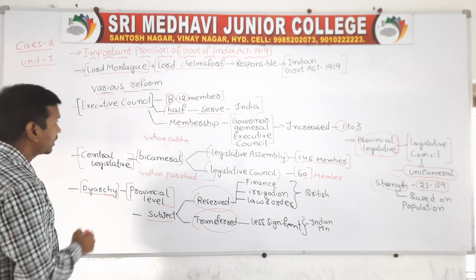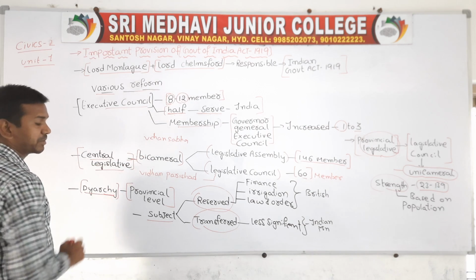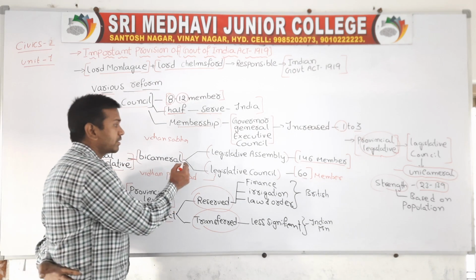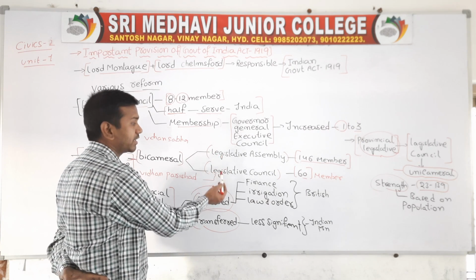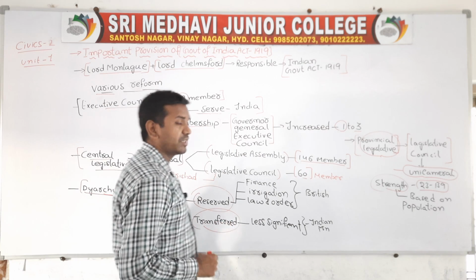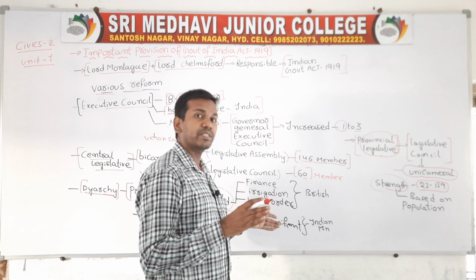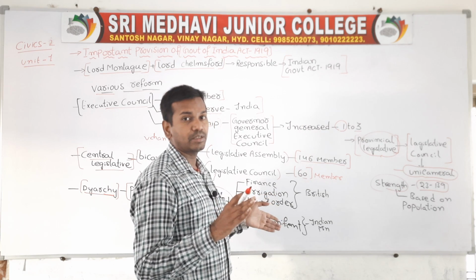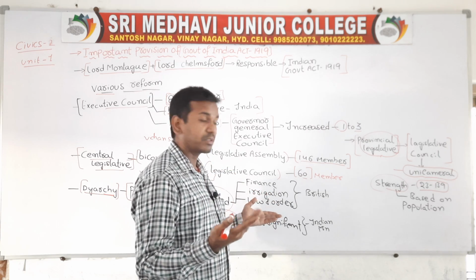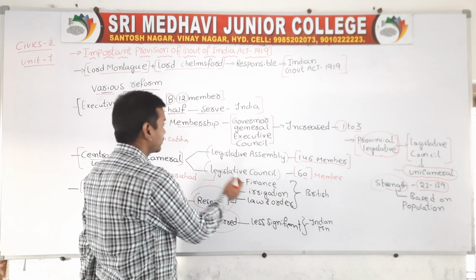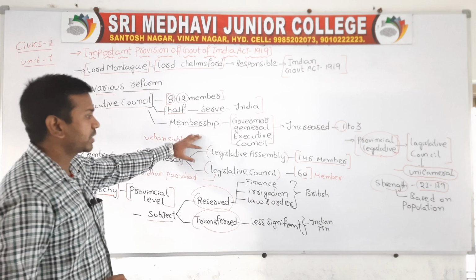Second provision, as per the Government of India Act 1919, the Central Legislative Assembly is bicameral. Bicameral means the houses are classified into two types, the Legislative Assembly and the Legislative Council. Whenever the Parliament consists of two houses, that is bicameral. Whenever the Parliament consists of one house, that is called unicameral. Unicameral means one, bicameral means two. So the houses were classified into two types.